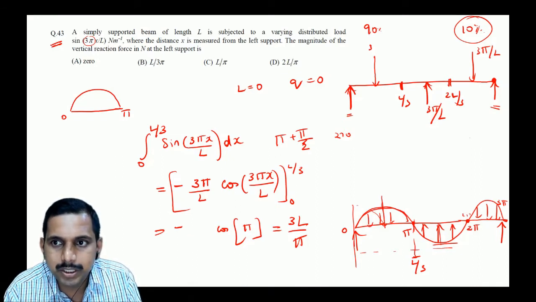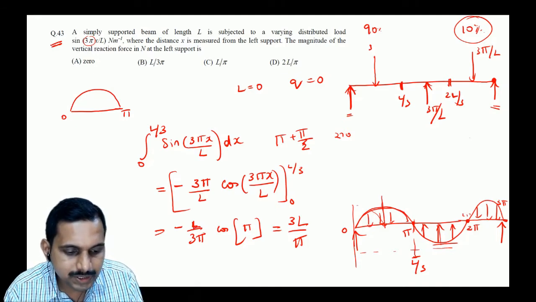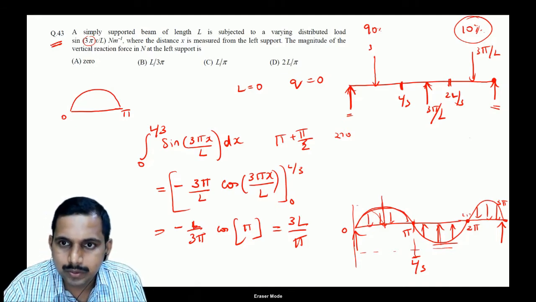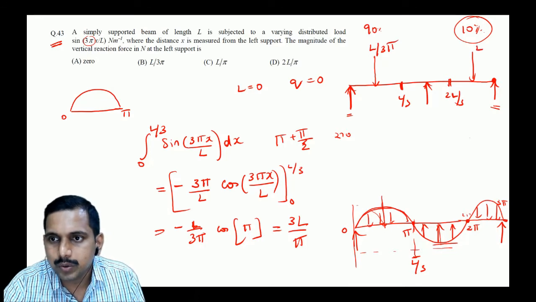So what should it be? It should be 3L by pi, is it? I'll take whatever you say. So L by 3 pi, correct? Should it not be L by 3 pi? Yes, it should be L by 3 pi, correct? So we have here L by 3 pi over here. I'm very sorry. L by 3 pi. Here you have L by 3 pi, and here you have L by 3 pi.